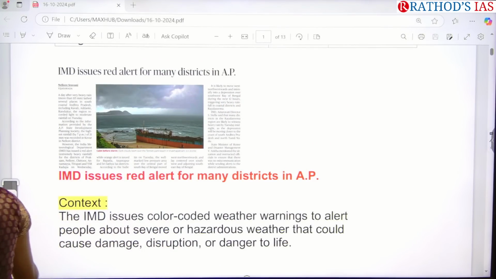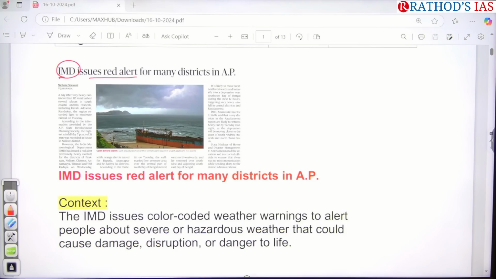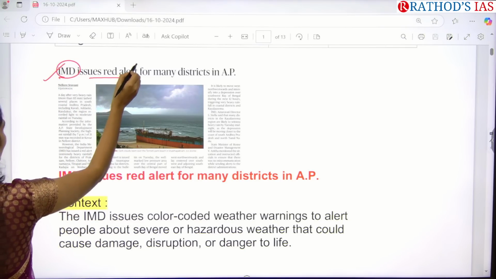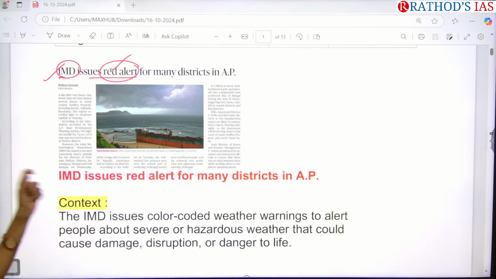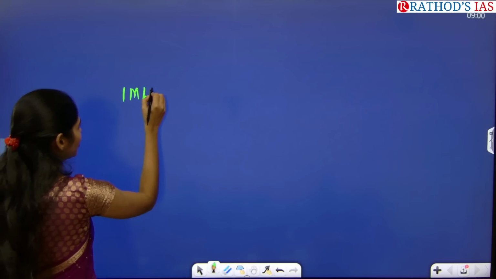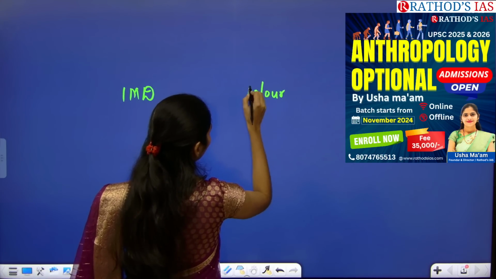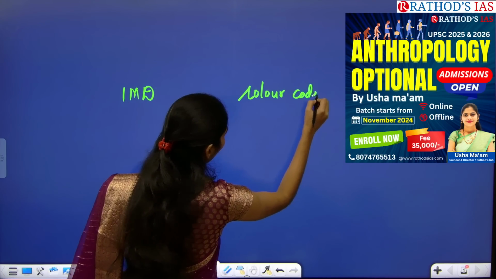So let's see the title, guys. IMD issues red alert for many districts in AP. Here there are two important keywords that you have to focus. First one is about your IMD and second one is why they gave red color alert. So let us see the keywords. First one is Indian Meteorological Department and next one is color code of IMD.